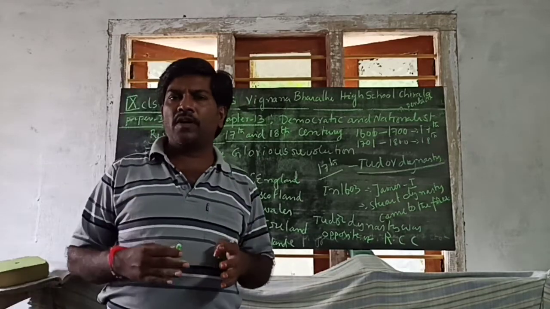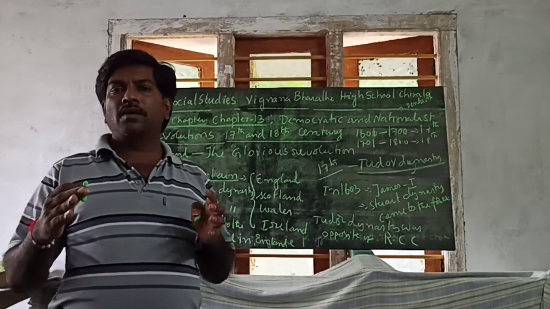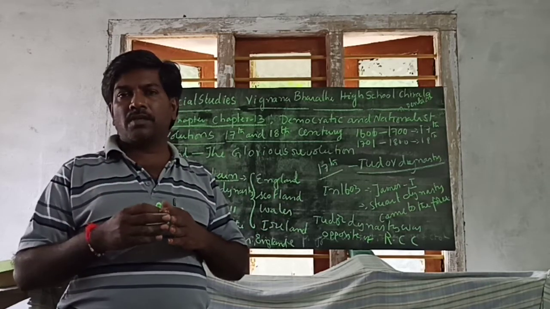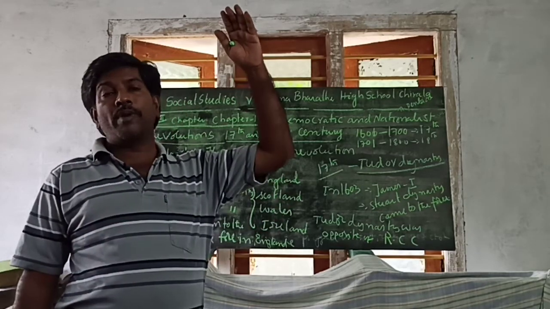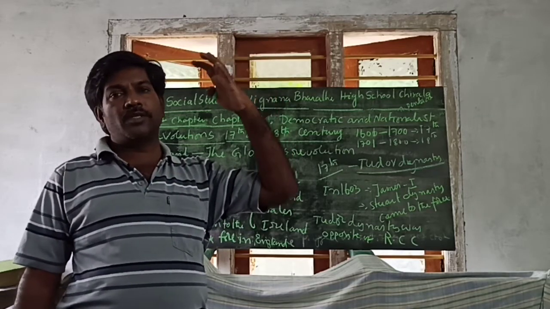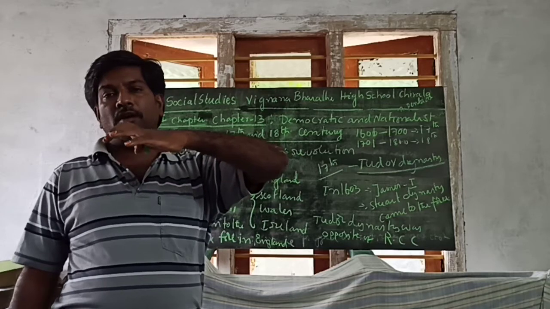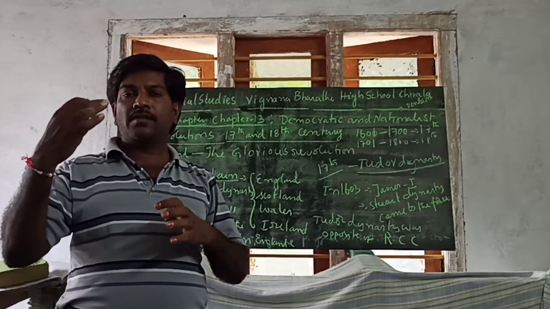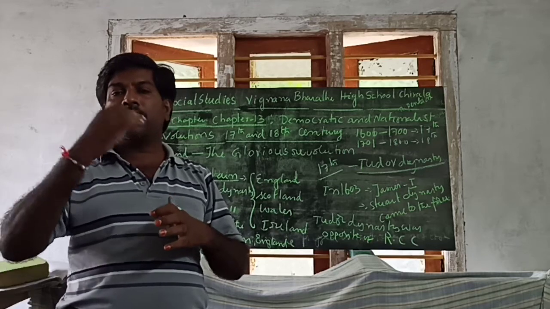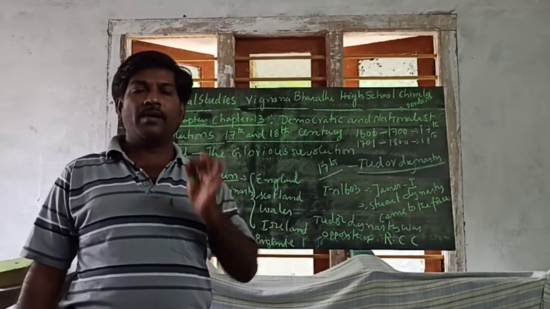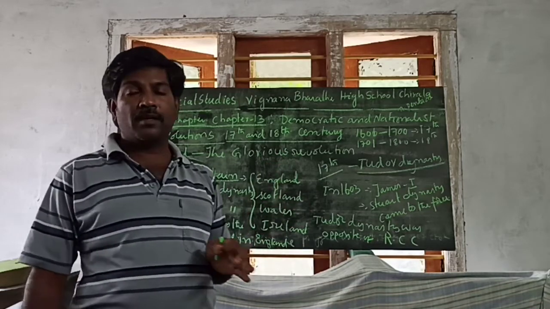They should not follow the Pope and Church Fathers' orders, because they were dominating the king. The Church Father dominated the king and the king's activities. The king was treated as subordinate to the church, so the English kings did not obey those orders.